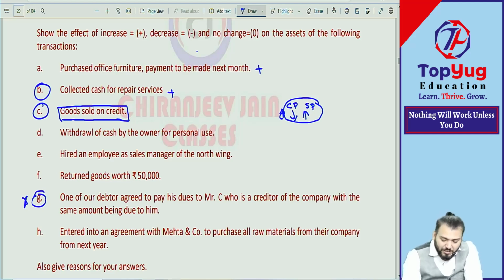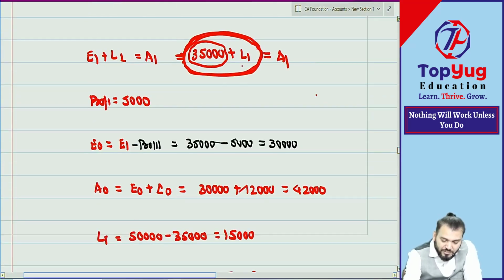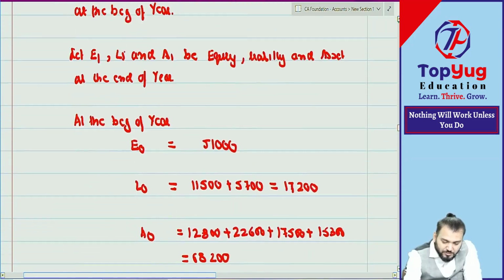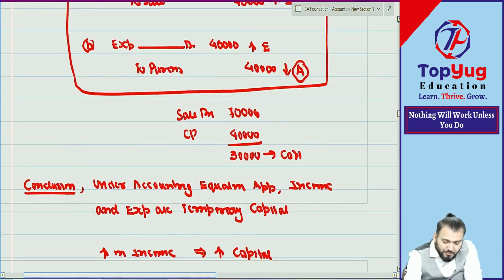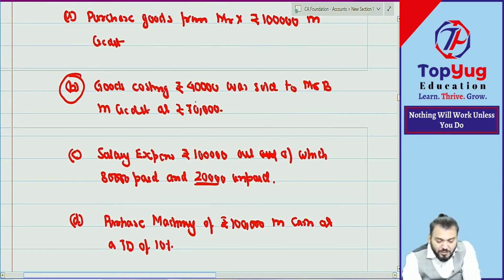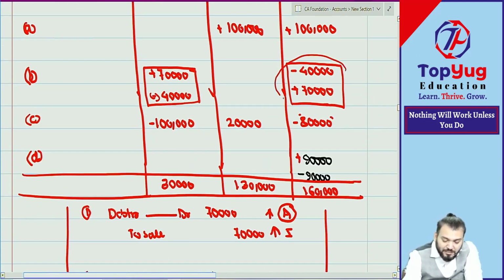What transaction have I given? Check, it is the same transaction. In the accounting equation I have given one transaction. This transaction: goods costing rupees 40,000 were sold to Mr. B on credit at rupees 70,000. So ultimately your asset will increase. Check, your asset was increased by 30,000.